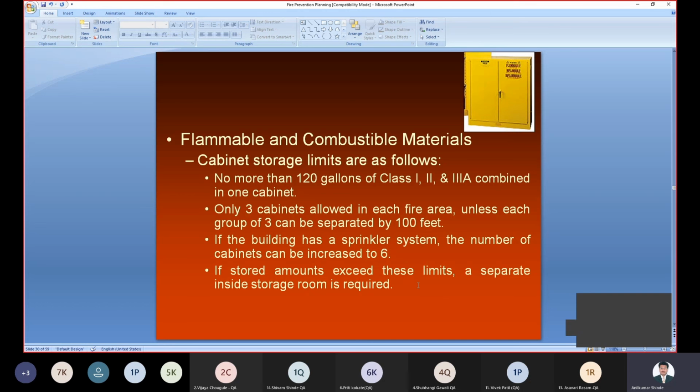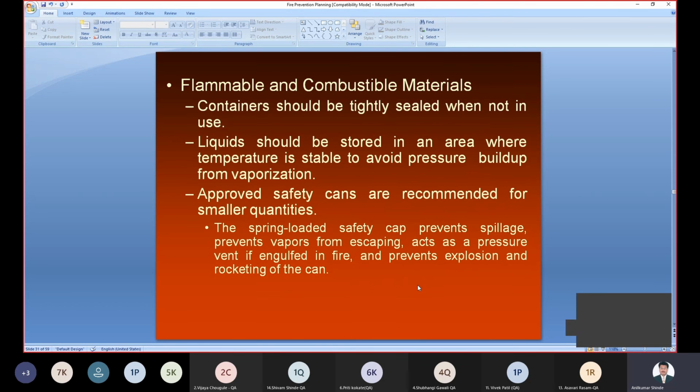Next, for the flammable and combustible material, the containers should be tightly sealed when not in use. Since combustible liquids are there, we always close the liquid with a sealer. You can tightly seal the material so that flammable materials are not exposed to fire, to avoid the problem.